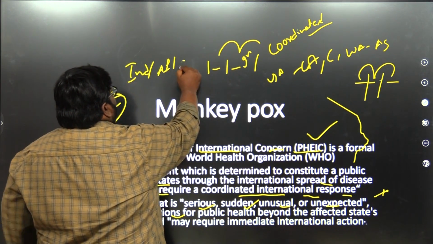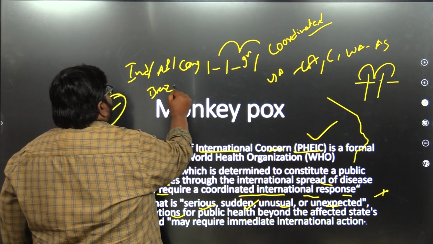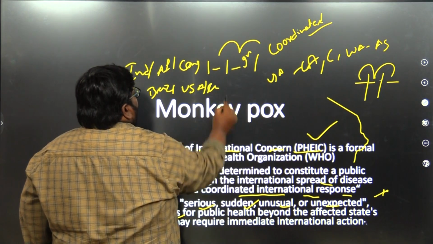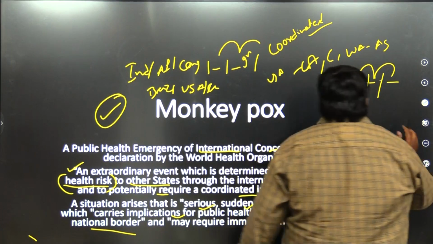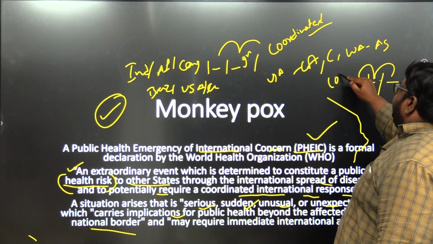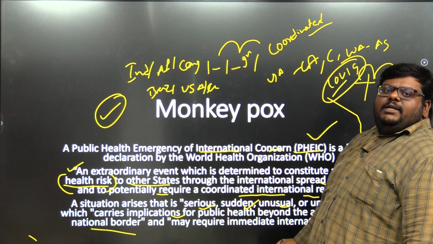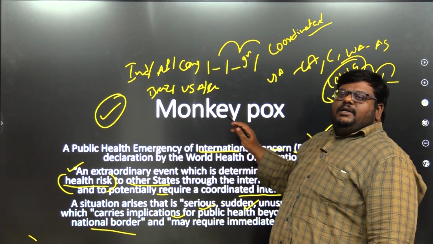It is not only confined to Congo or Brazil or USA or China. It is transferring from all the countries from one place to another. So we must be alert. It's going to be a public health risk. We have seen COVID-19. We have lost so many lives. So the WHO has alerted all the governments throughout the world to be alert.